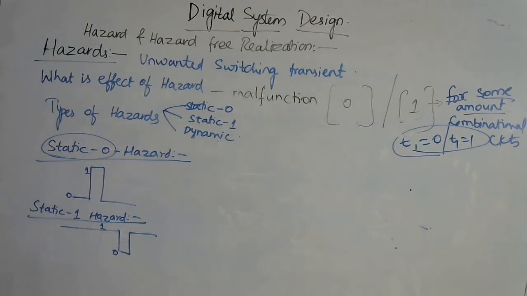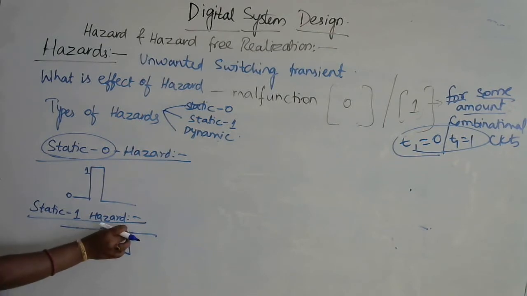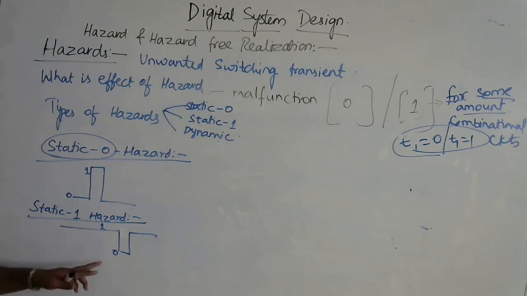So if the output goes momentarily to 0 when it should remain at 1, such a hazard is called static 1 hazard.